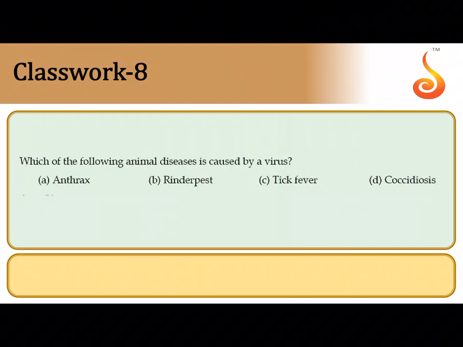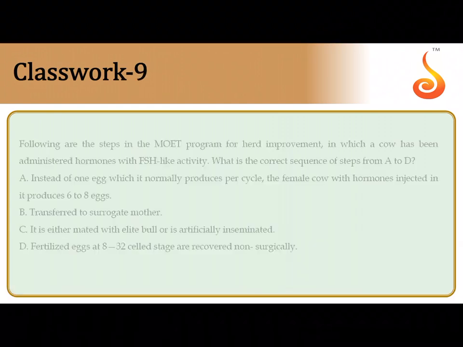Eighth question, which of the following animal diseases is caused by virus? Now among the following, the animal disease that is caused by virus is rinderpest. Rinderpest is also referred to as steppe murrain or cattle plague. The causative agent of this disease happens to be a virus. So the correct answer is rinderpest, option B.